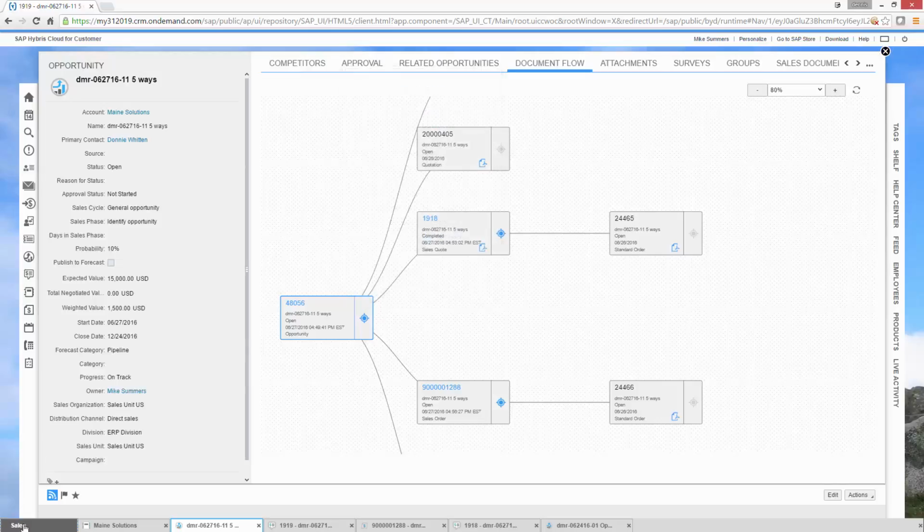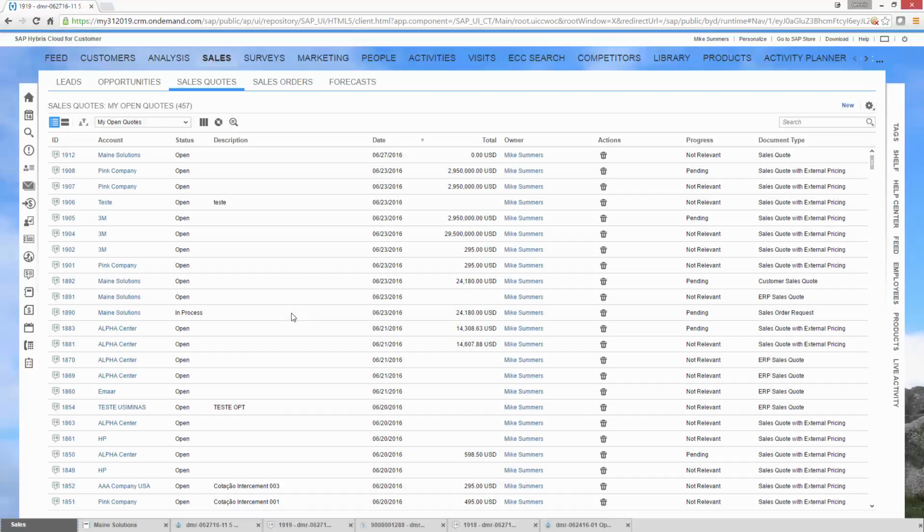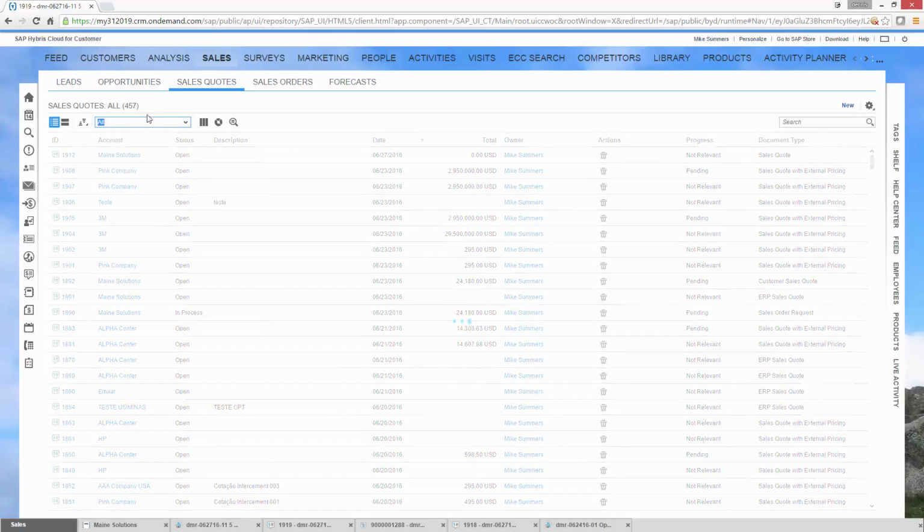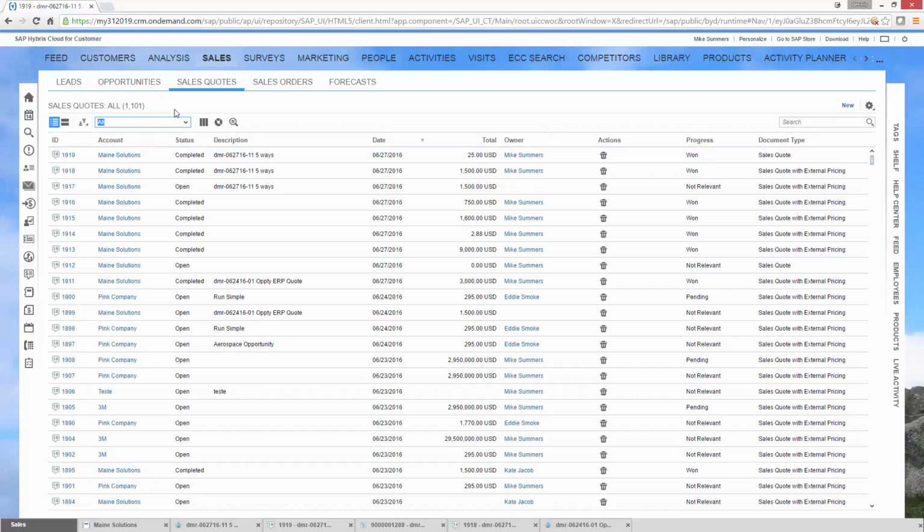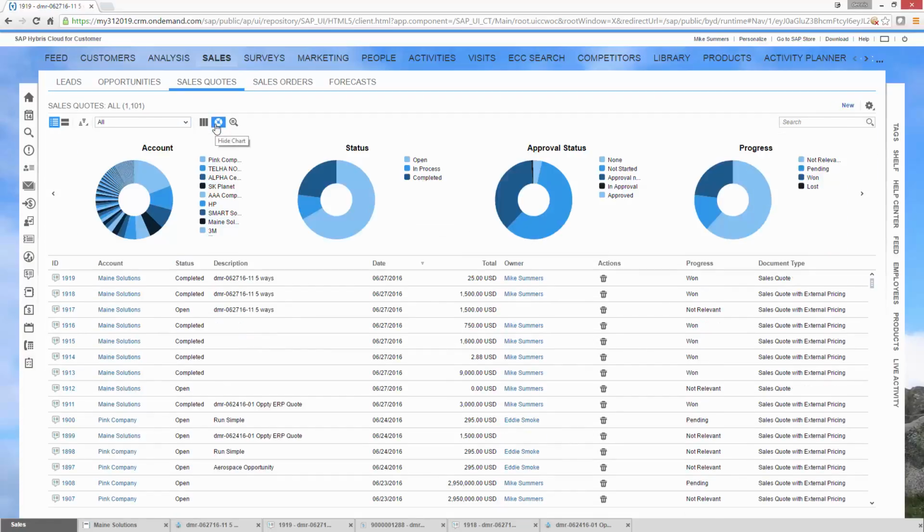Alright, bonus time here. When you show this capability to customers, one of the things they're really trying to get their handles on as a sales team, not an ERP order processing team, but as a sales team, is what's going on out there for quotes. So show them. Go to the quotes and list them all. The system's going to have some 1,100, 1,200 quotes in it. And then show them how easy it is to filter that down.